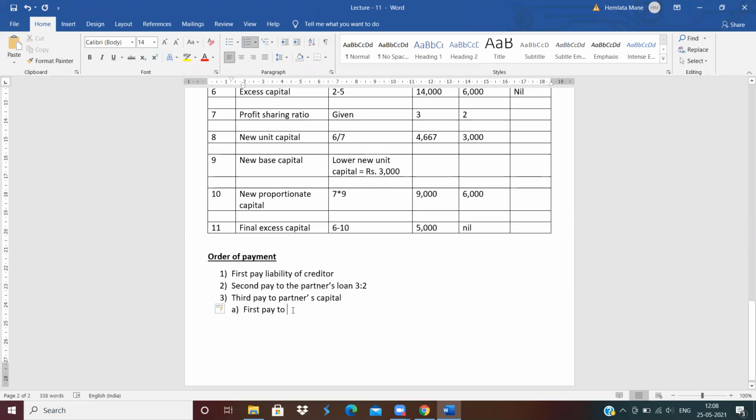First pay to L, of rupees 5,000. Now second, pay to L and U of rupees 9,000 and 6,000 respectively.